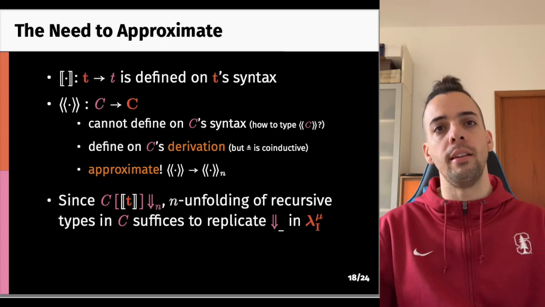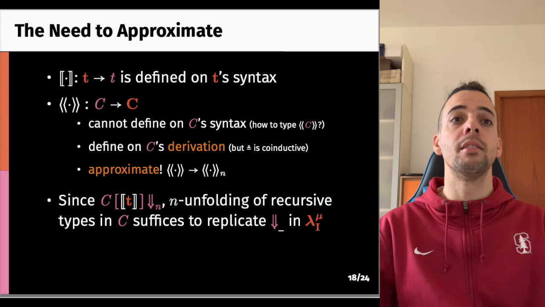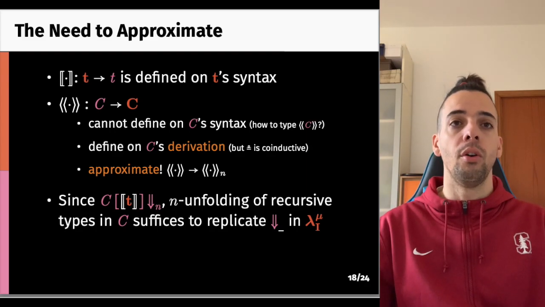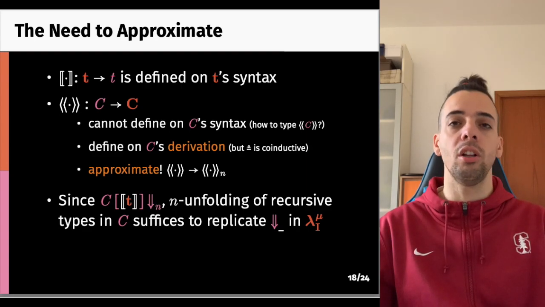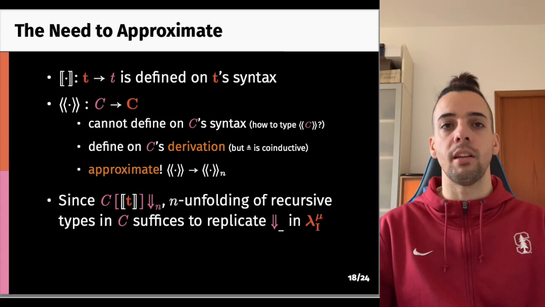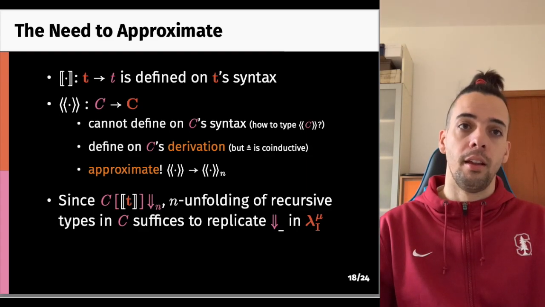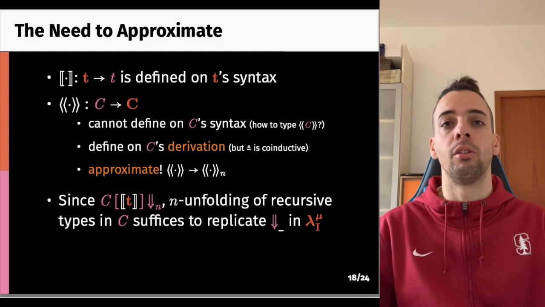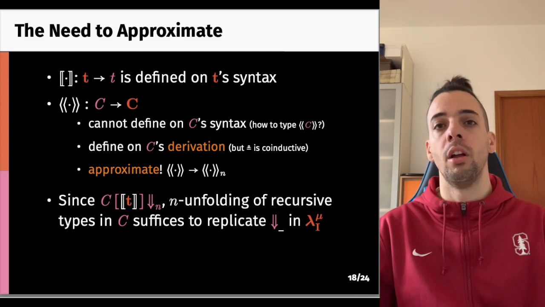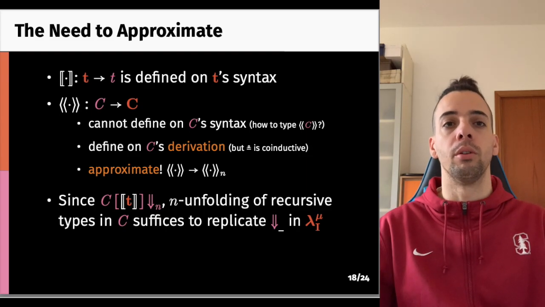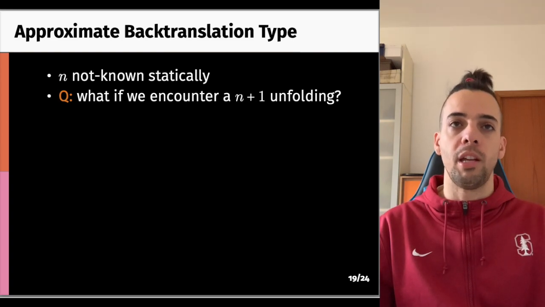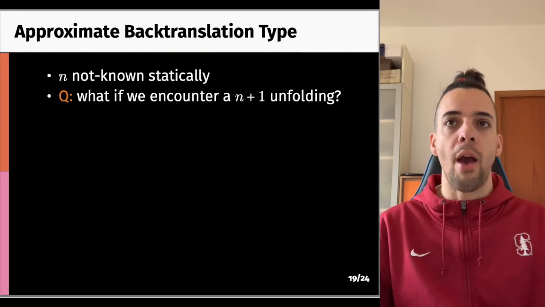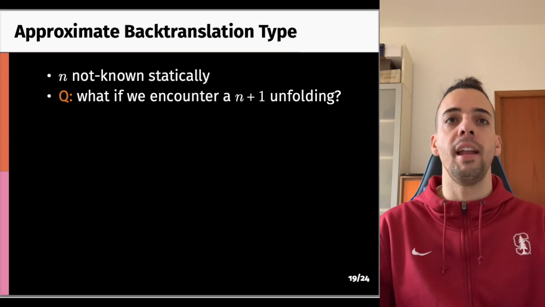We know that equi C with compile T1 terminates in some number of steps n. So if there are any recursive types involved in the reduction, the term and the context cannot possibly access more than the nth level unfolding, because after n steps they terminated. So it is sufficient to approximate the terms to deal with n-level unfoldings of recursive types, and we should be able to conclude. The issue that arises at this point is that the approximation level n is not known statically, and we need to provide a back translation that works for any n.